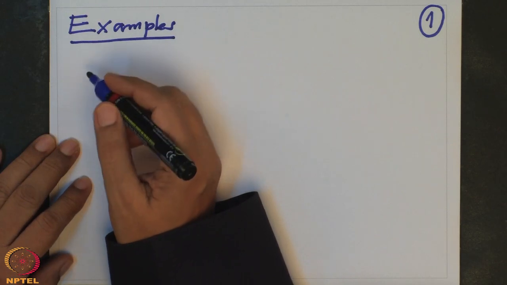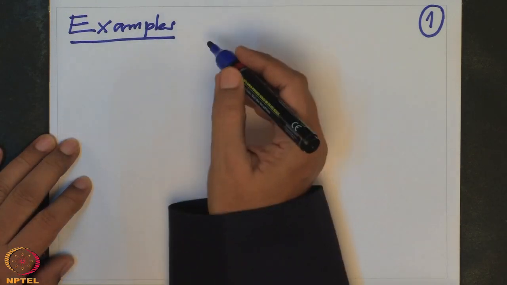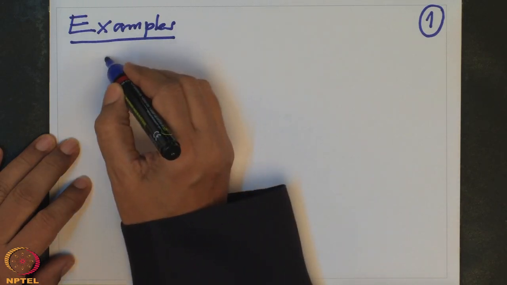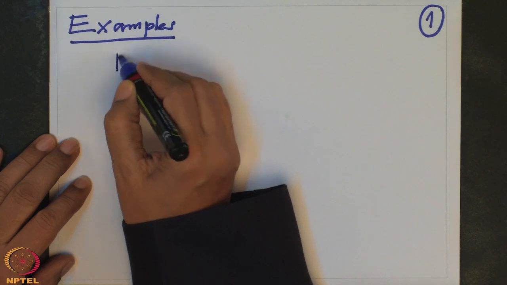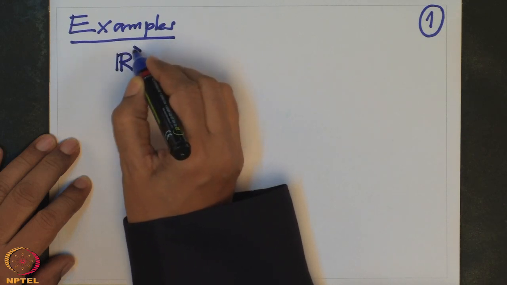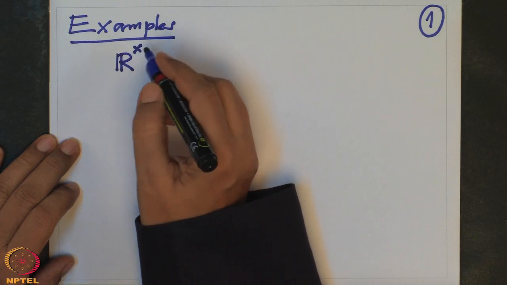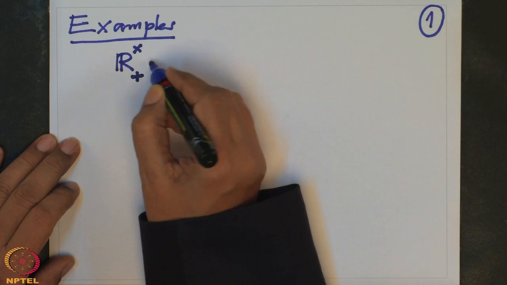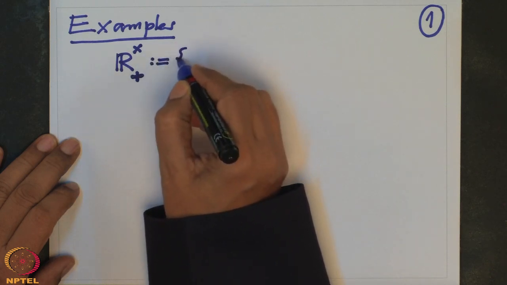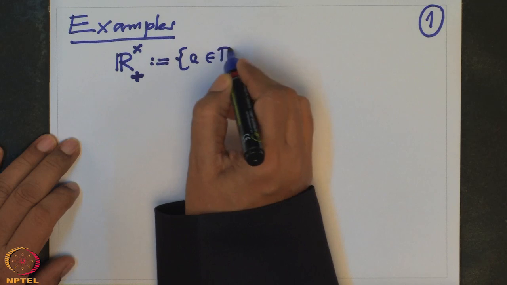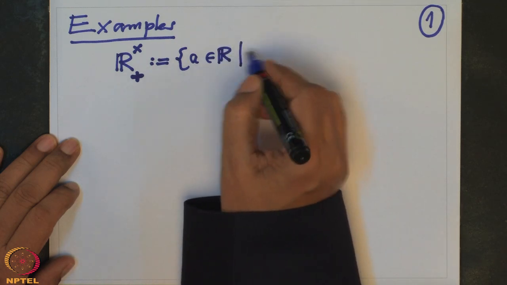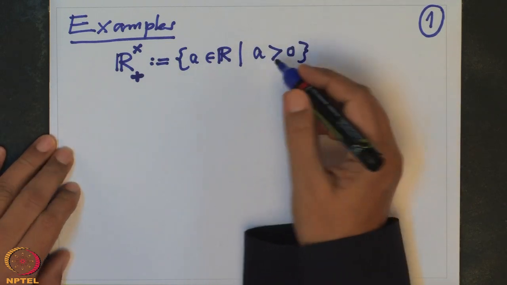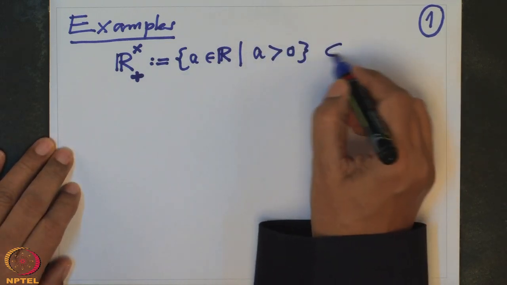Alright, so the examples I want to consider are, for example, the groups. So let me write the groups. These are groups R cross. Of course, this is a group under multiplication, but not only this, if I take the positive ones, these are precisely the positive real numbers, non-zero real numbers, positive. This is clearly a group under multiplication. This is a subgroup of R cross.